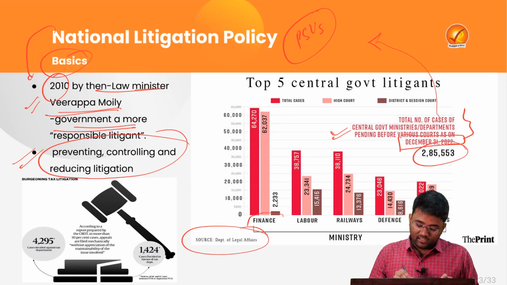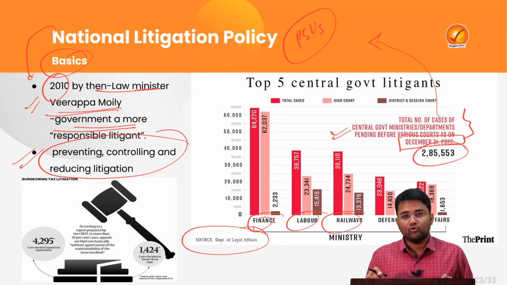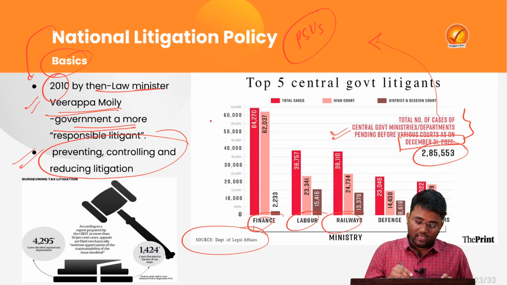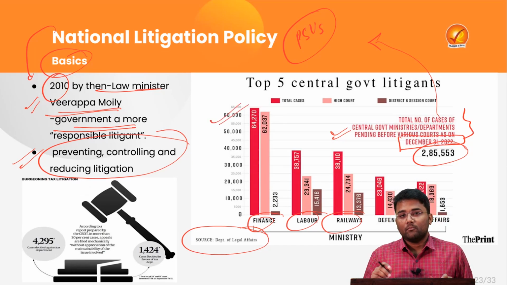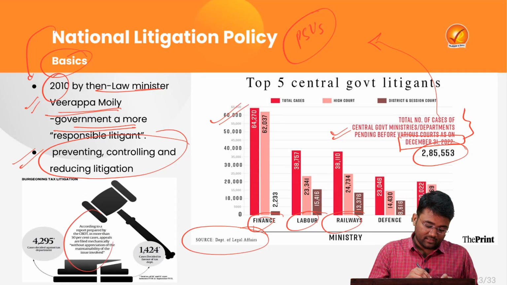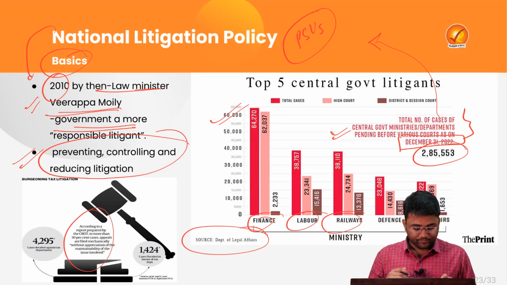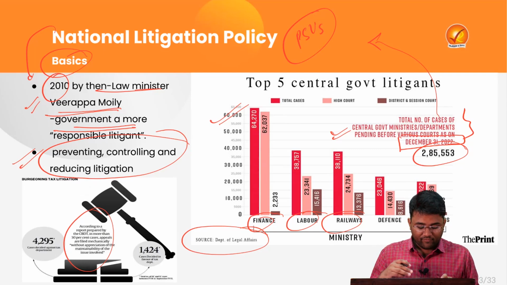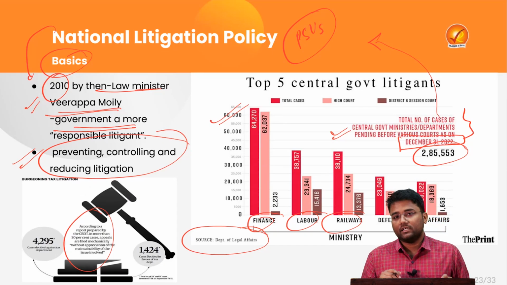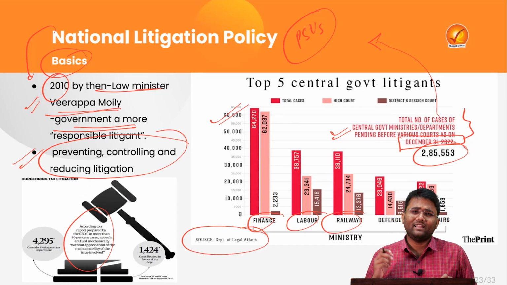Some of the ministries like finance, labor, railways, defense and home affairs are among the highest litigants. But another shocking data has been prepared by the Central Board of Direct Taxes. In more than 30% cases, the appeals are filed mechanically without appreciation of the maintainability of the issues involved. That shows the lax attitude of various government employees.